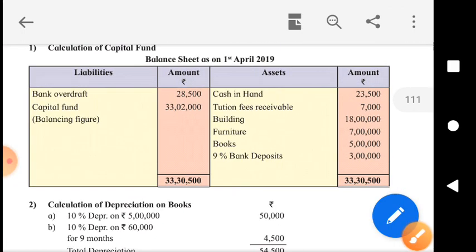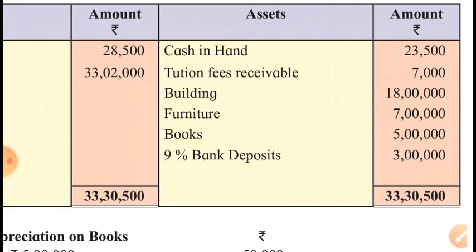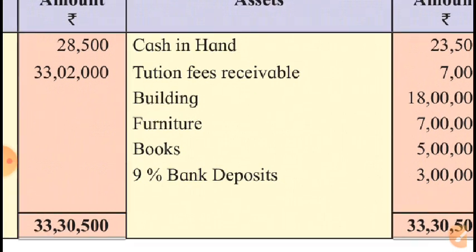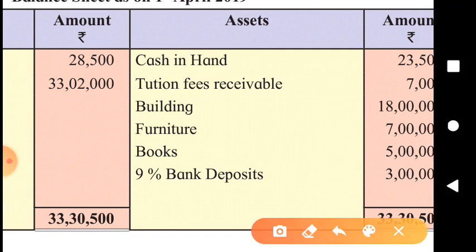Now, which assets and liabilities will be shown in the closing balance sheet? Can we show the opening cash balance in the closing balance sheet? No, we will have to show the closing cash balance.